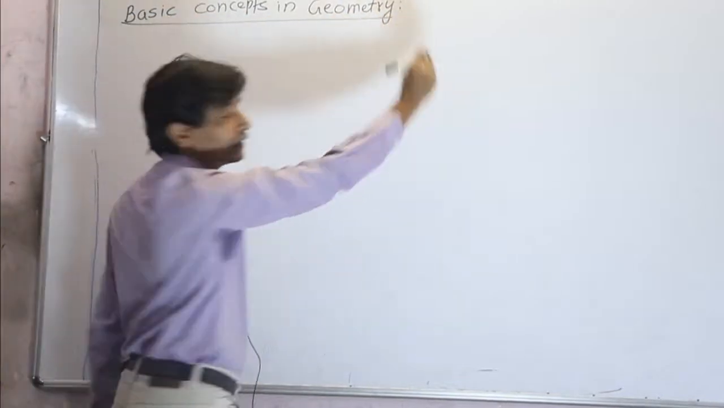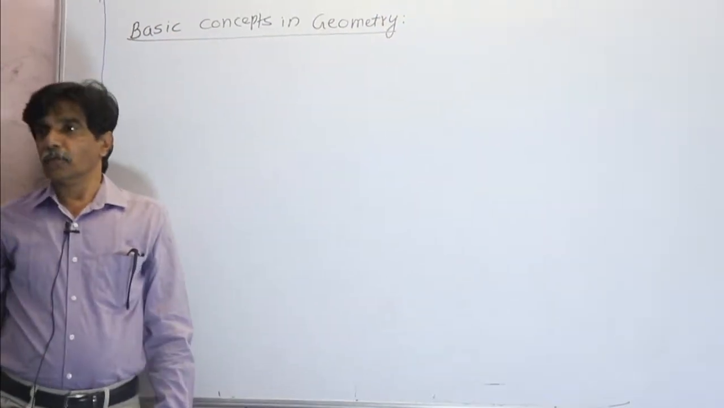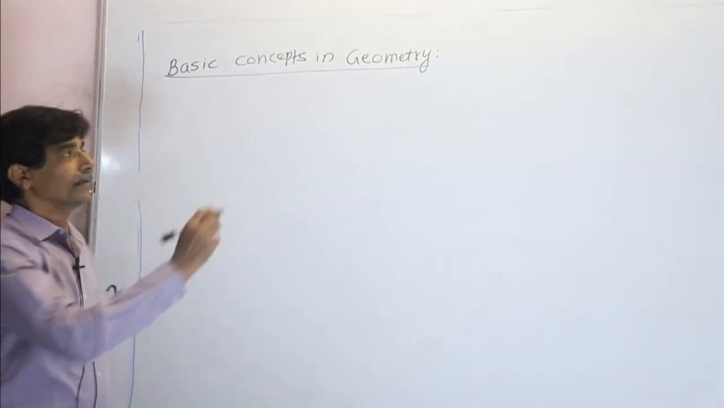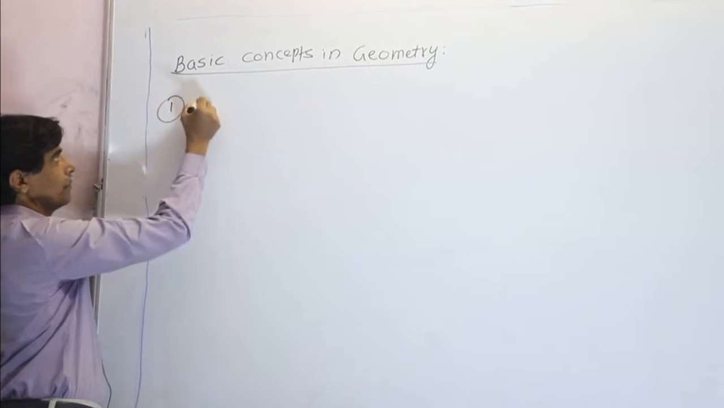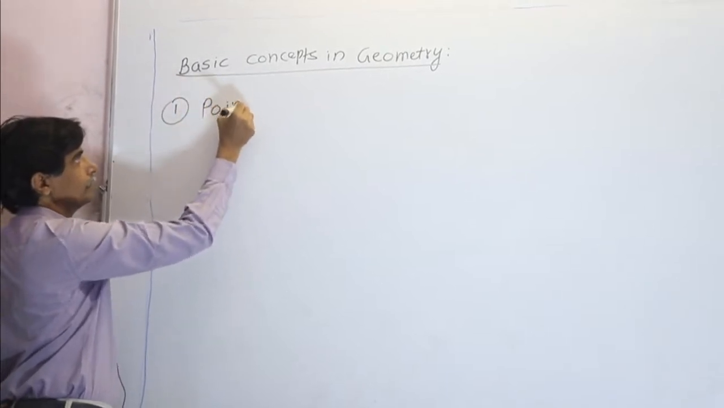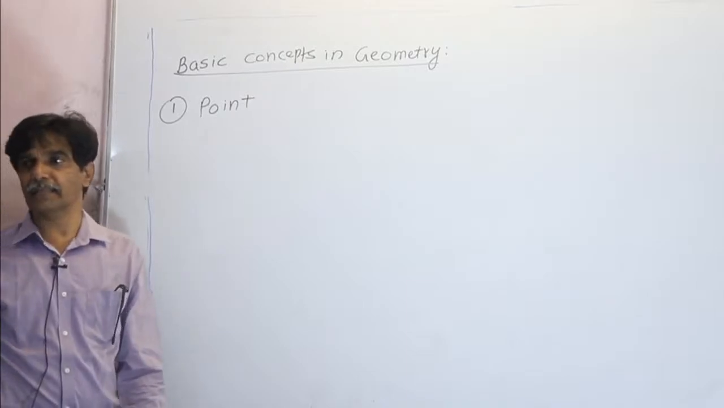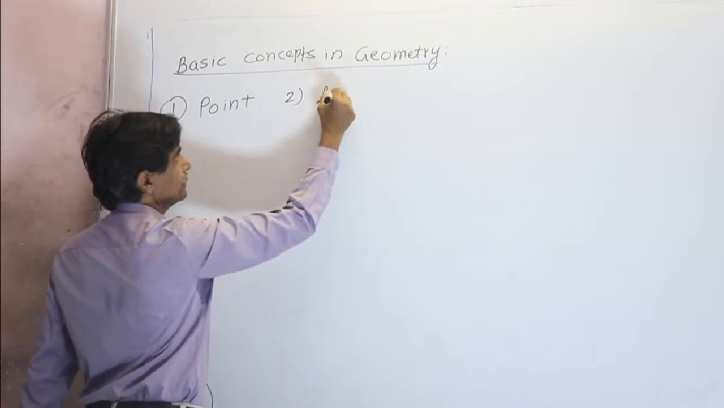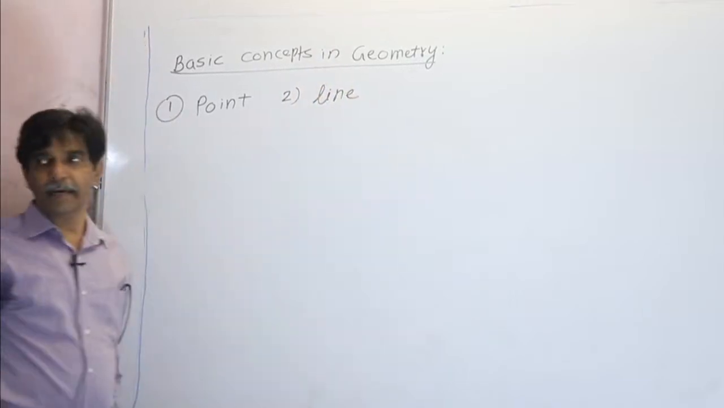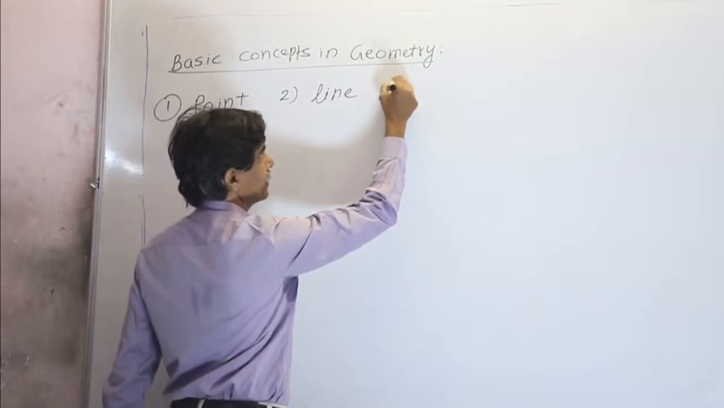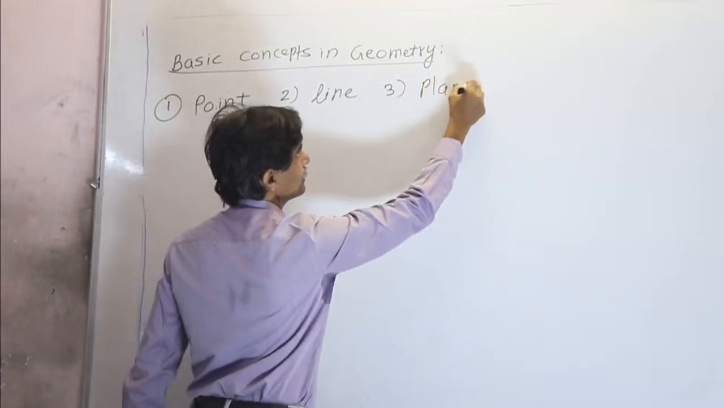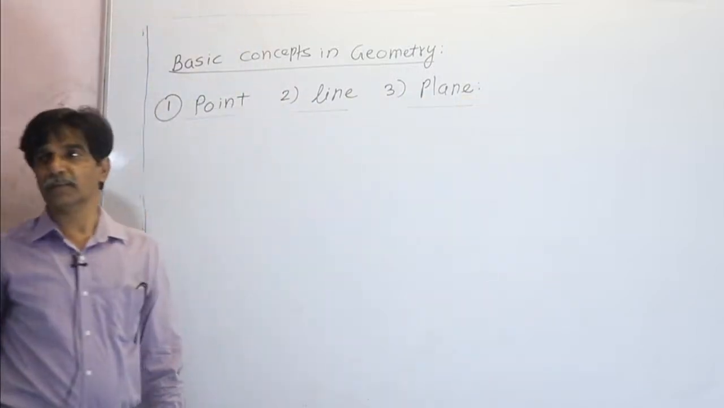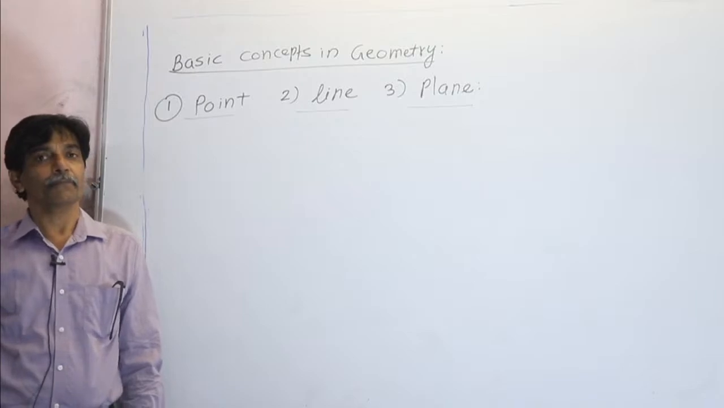Basic concepts in geometry. As you know well, there are three basic concepts in geometry, that are: number one, point. Point is the first basic concept in geometry. Second one, line, and third one is the plane. Point, line and plane are the three basic concepts in geometry.